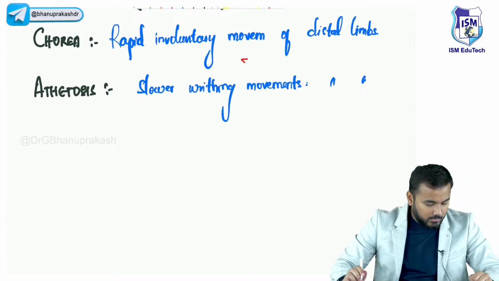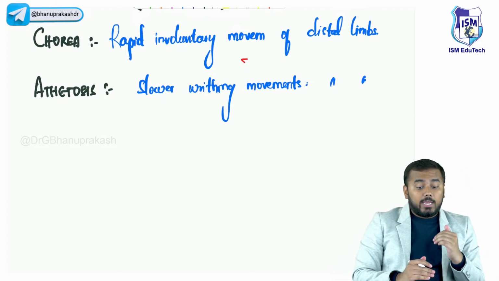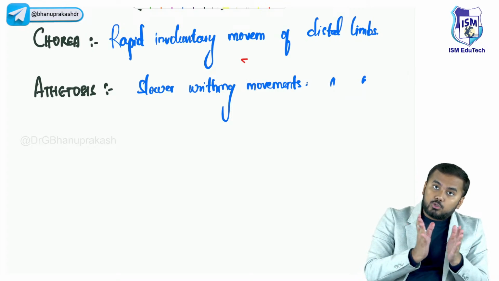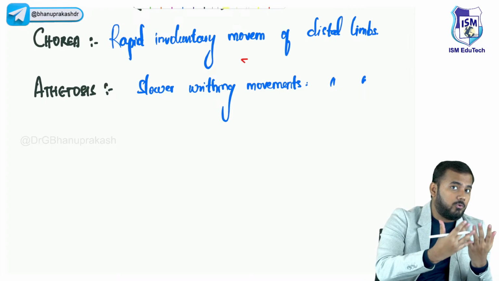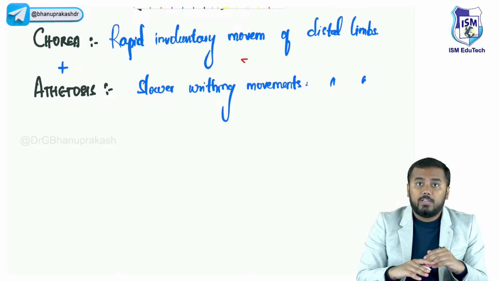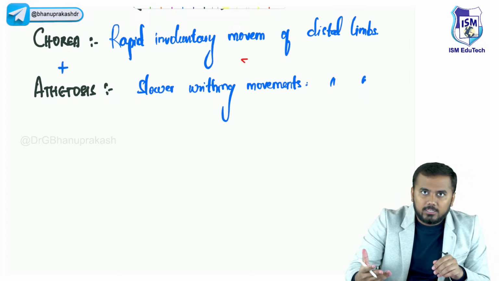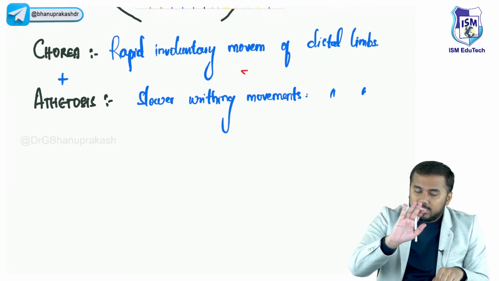Distal limbs. Okay. Sometimes you can see these two symptoms together. This is called choreoathetosis. Choreoathetosis matlab you will see symptoms of chorea and you will also see symptoms of athetosis in non-spastic cerebral palsy.